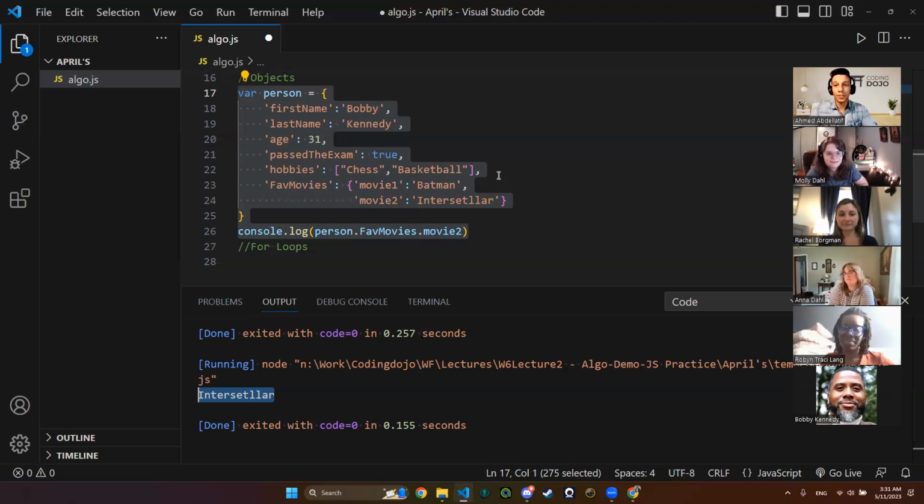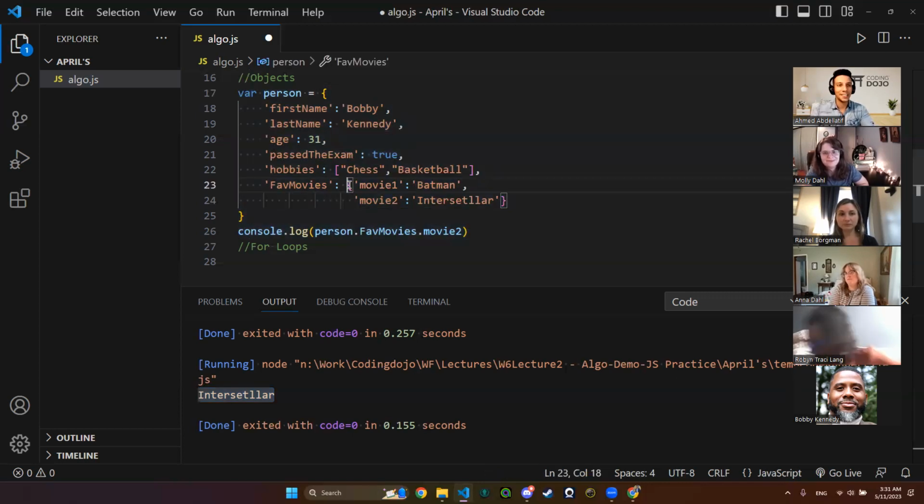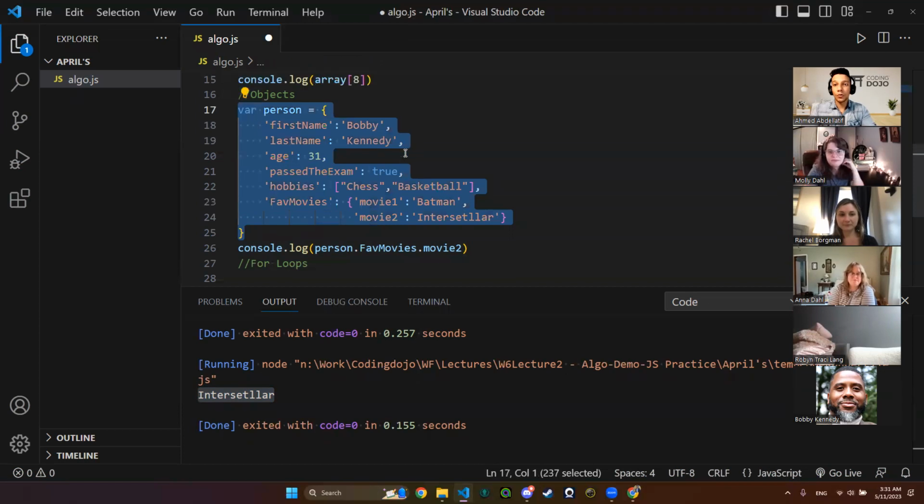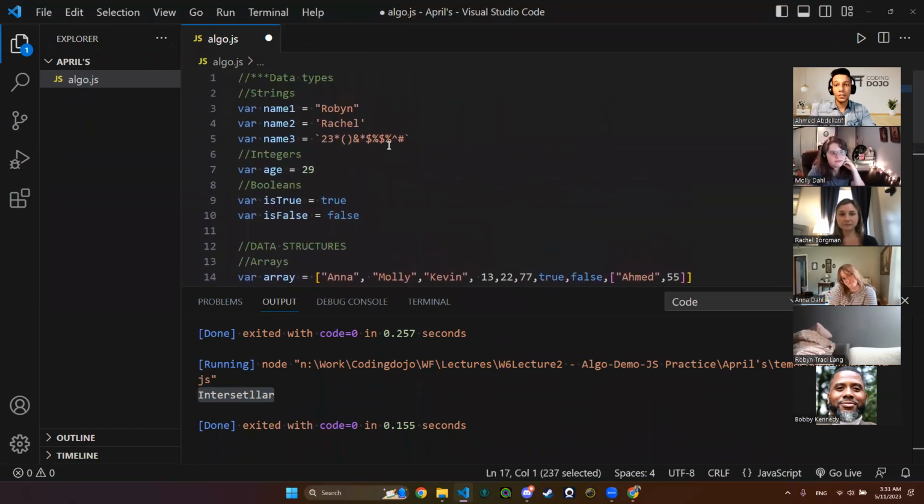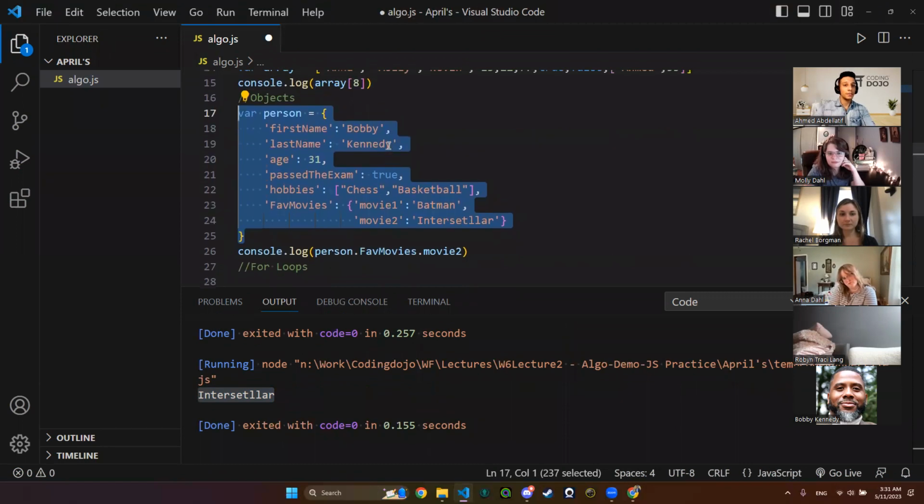But yes, there are developers that insert objects in an object in an object. Yes, you will see it when you deal with APIs. Okay? Any other questions so far on the objects, on the arrays, on our data types right here? Feel free to ask anything.